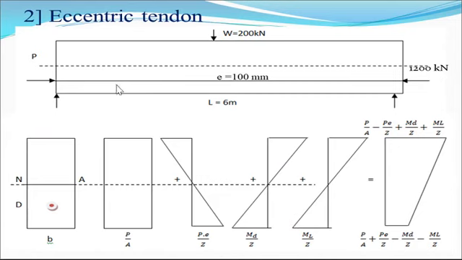Second case, we have considered the eccentric tendon. Tendon is eccentric, but it is straight. Eccentricity at the support as well as midspan is the same, that is e equal to 100 mm. Again we use the same, this is eccentricity, this is the position of the cable, and again due to prestressing force it is P by A, due to eccentricity it is Pe by Z, this is plus and this is minus, then this is MD by Z and this is ML by Z, and we get the resultant stresses at the top as well as bottom.